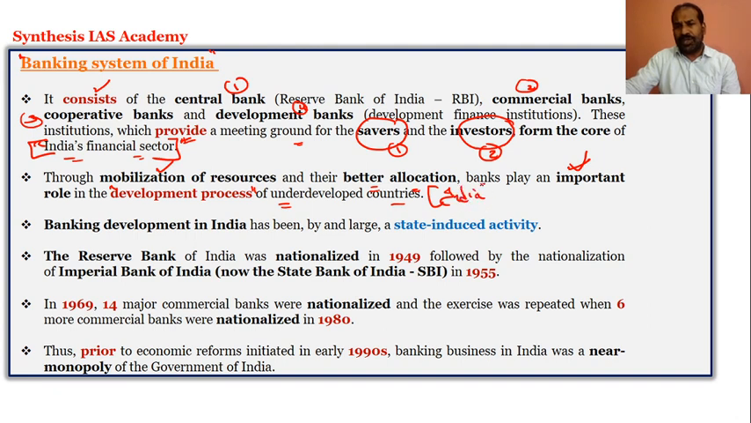So when we are talking about the banking system, the apex bank, that is RBI, and the central bank, commercial banks, cooperative banks and development banks, definitely they have an important role in the development process of underdeveloped countries and even for India. That is why the banking system should be very strong, and also in India the banking system is very strong.